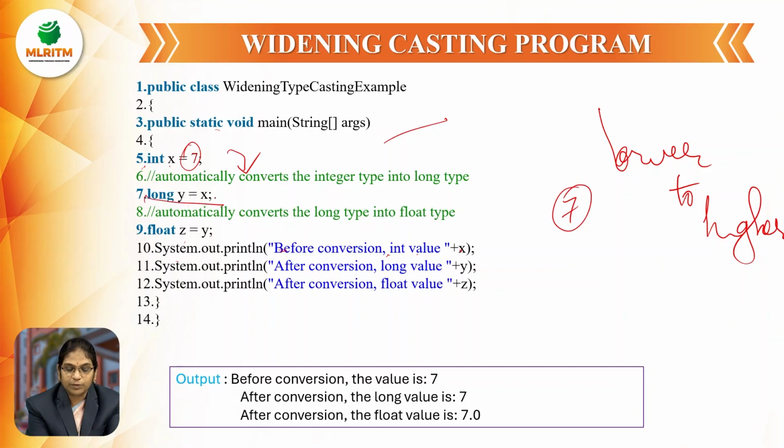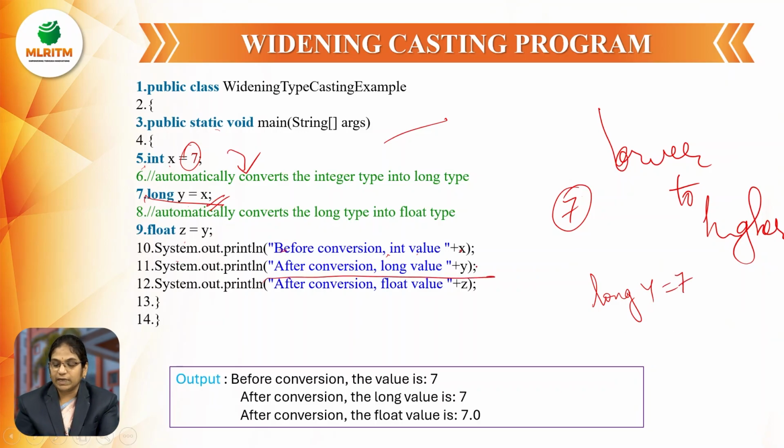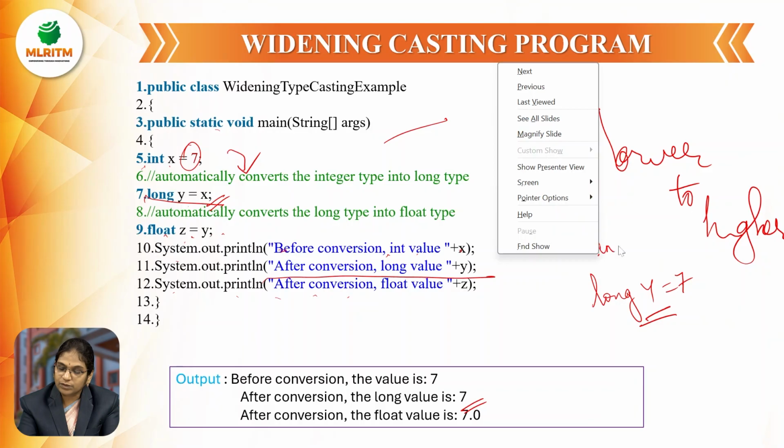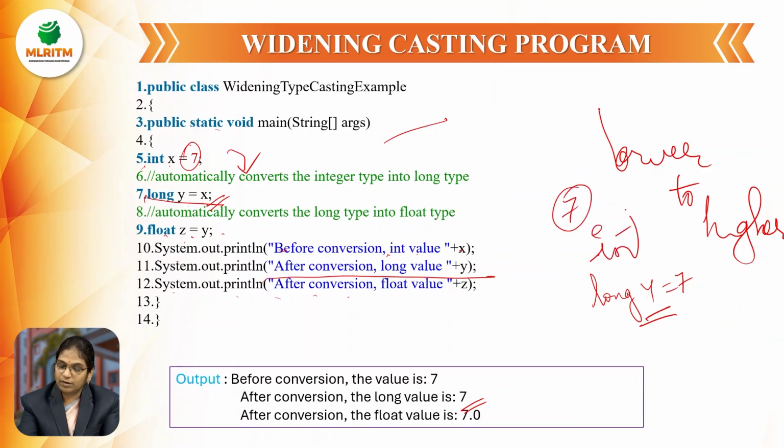And next, what am I doing? Long y equal to x. What is the value of x? 7. So here, the value after conversion, the long value is 7. 7 will be printed. And next float z equal to y. System.out.print after conversion, long to float, means we are increasing.